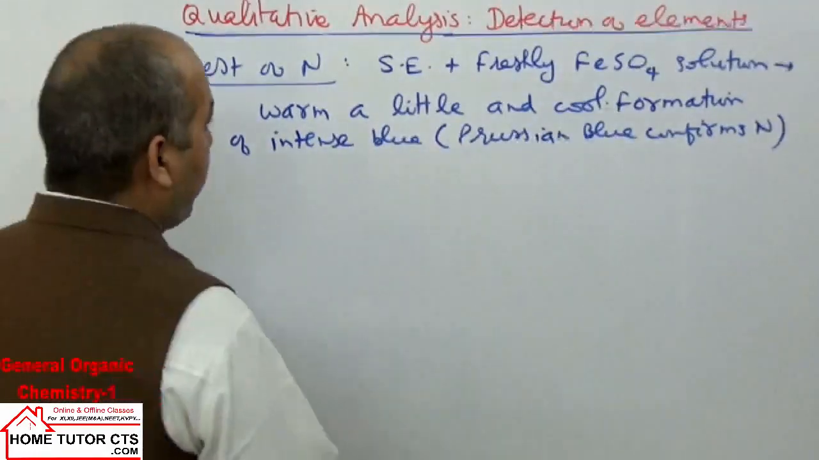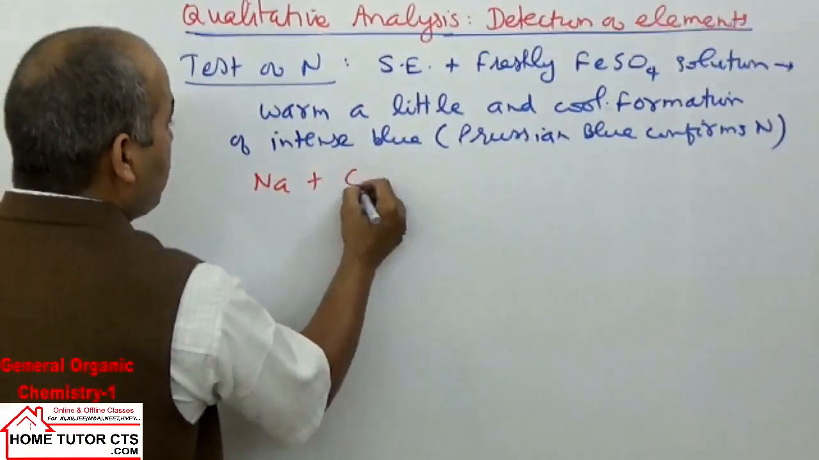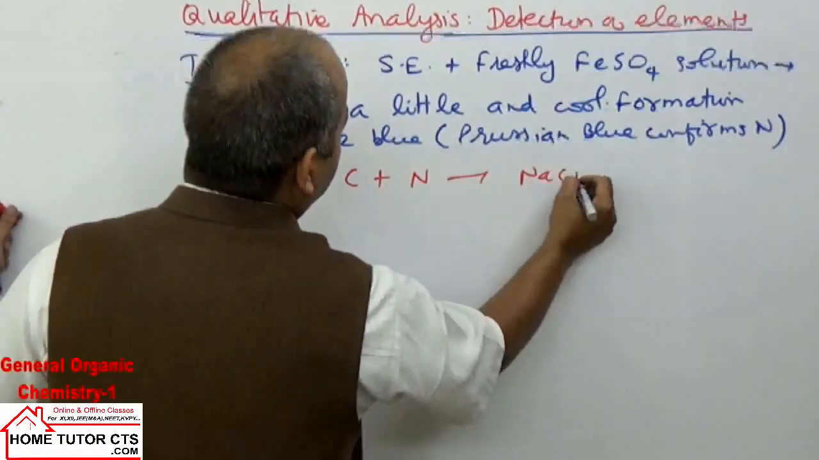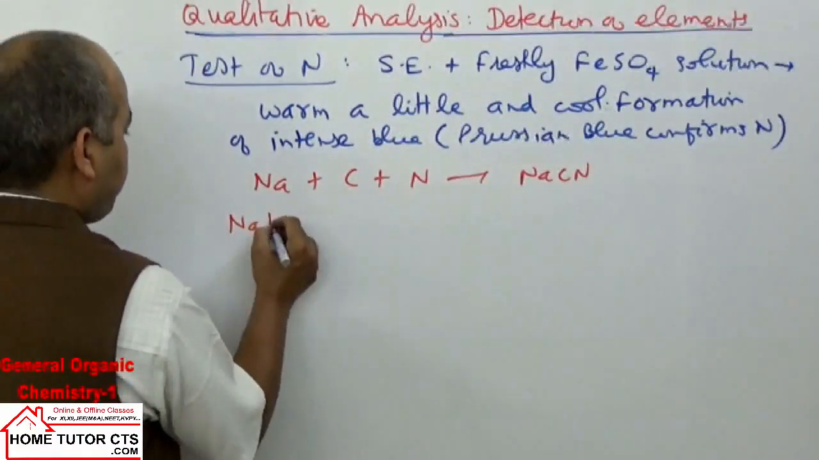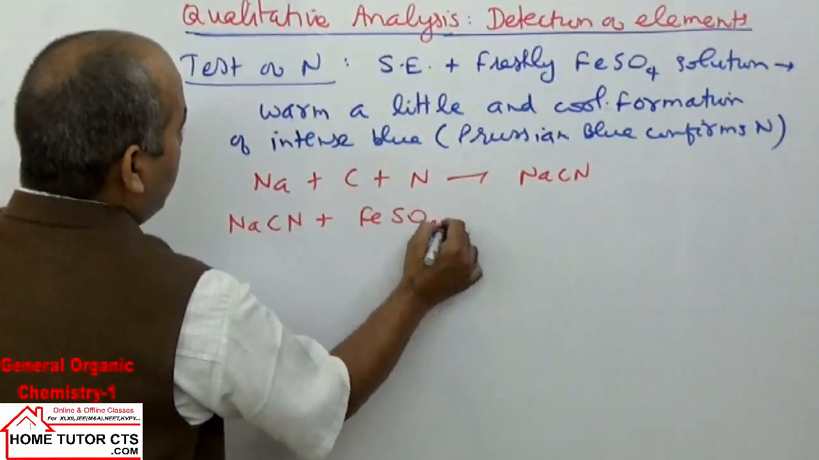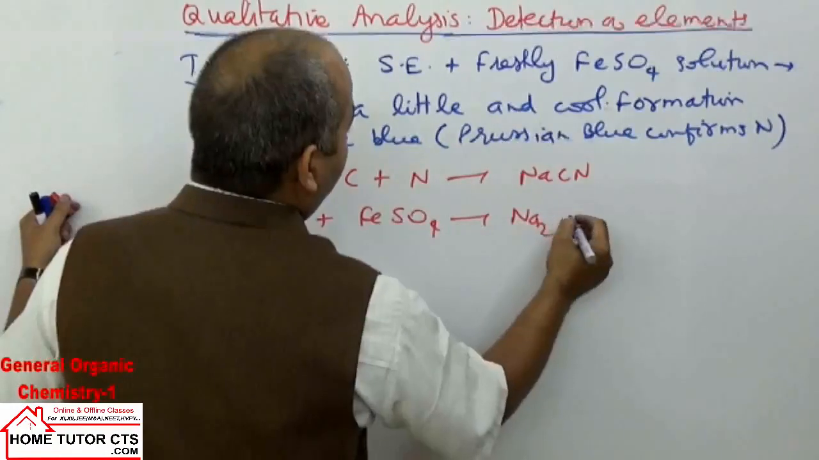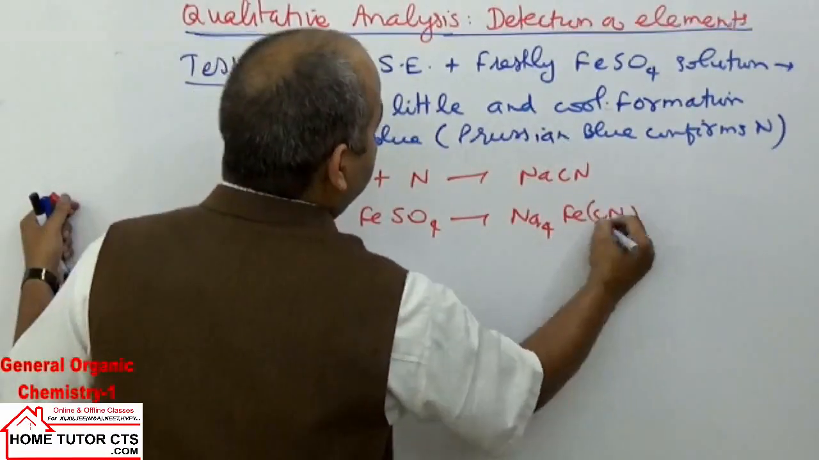What are the chemical reactions involved here? If the compound has nitrogen, carbon is there, so C plus N, both elements, form sodium cyanide first. Then sodium cyanide solution reacts with ferrous sulfate solution: 6NaCN forms sodium ferrocyanide, Na4[Fe(CN)6].